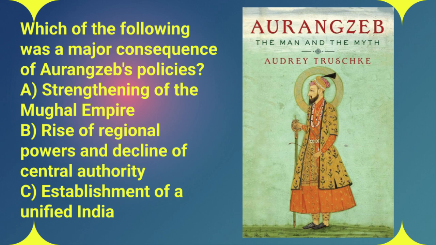Instead of a stronger, more unified empire, what we see after his death is the rise of powerful regional forces like the Marathas, the Rajputs, and the Sikhs. These groups challenged Mughal authority, and this fragmentation, this weakening of central control, would eventually lead to the decline of the once mighty Mughal Empire. It's a classic example of unintended consequences, where actions aimed at consolidating power can sometimes have the opposite effect. Right. A cautionary tale for any ruler, really. The answer is B, the rise of regional powers and the decline of central authority.